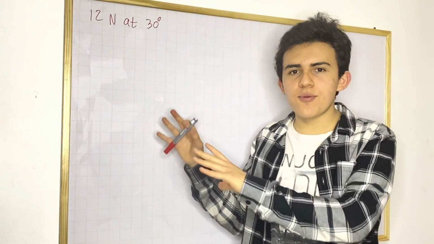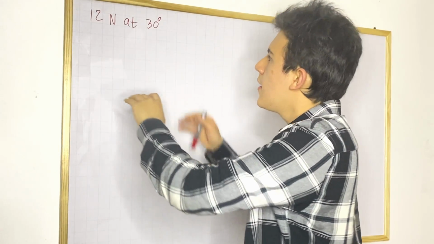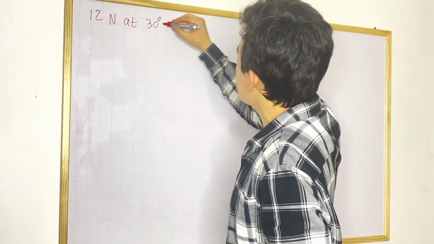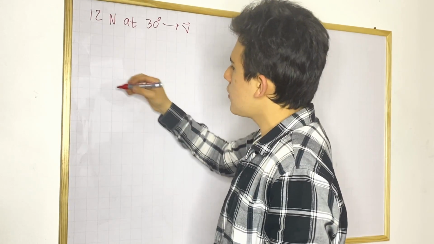How do you solve this problem? Well, we need to find the vector components for this vector right here. Now we're going to call this little guy v, okay? And now let's find its vector components. So first of all, let's